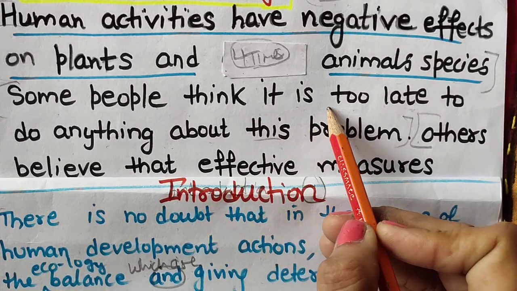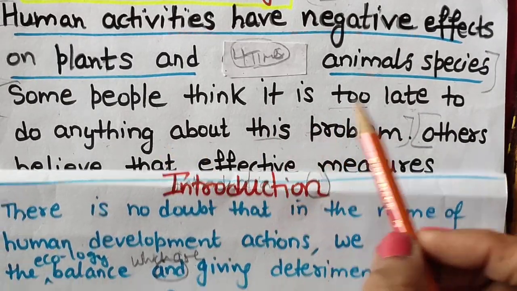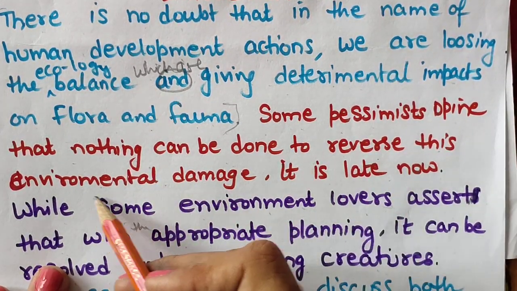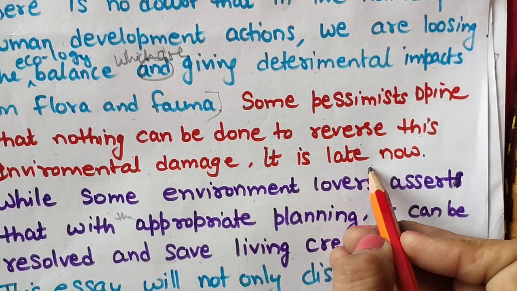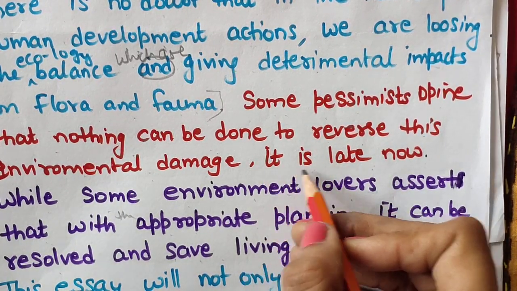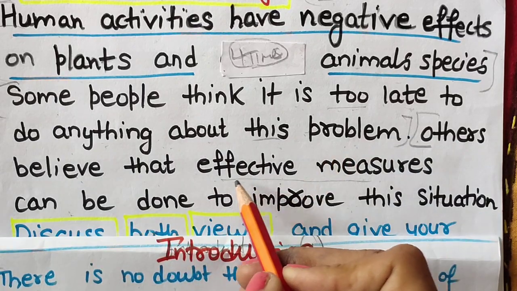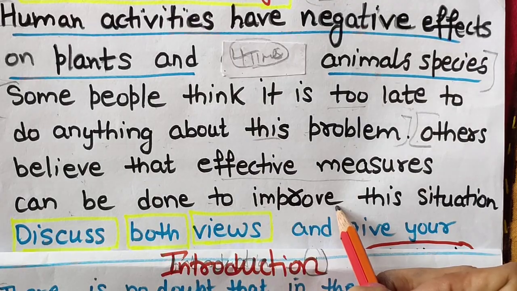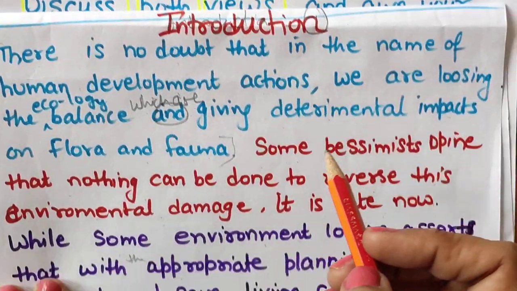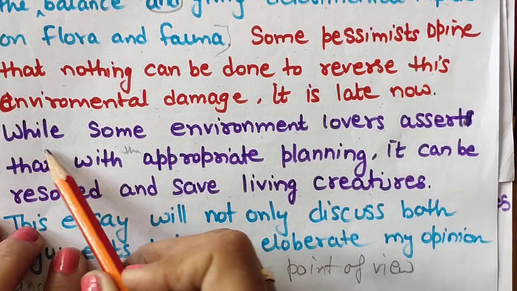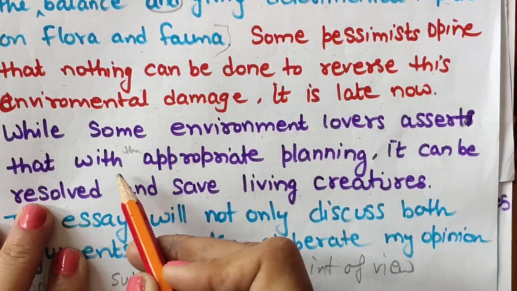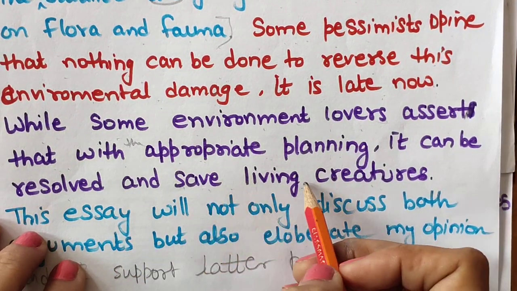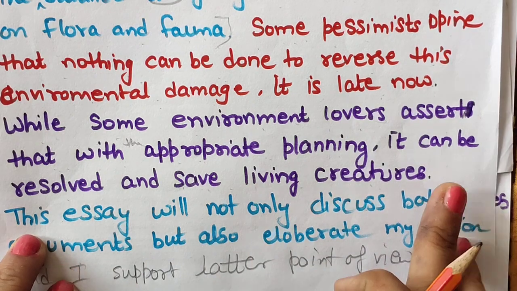Now coming to "too late to do anything about this problem." Some pessimists opine that nothing can be done to reverse this environmental damage. It is late now. So instead of "too," I have used "it is late now." Now coming to the next party, those who believe that we can do something to improve this situation: while some environment lovers assert that with appropriate planning or steps, it can be resolved and living creatures on this globe can be saved.